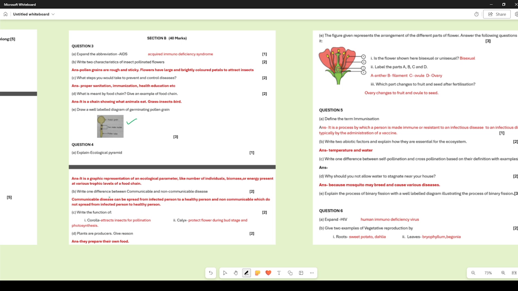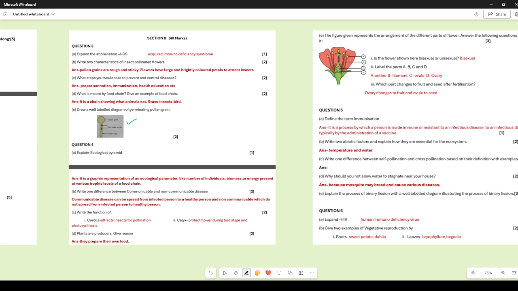Right, one difference between communicable and non-communicable diseases. Communicable diseases, as the name itself suggests, can spread from an infected person to a healthy person, but non-communicable diseases do not spread from an infected person to a healthy person. So non-communicable diseases do not have pathogens, whereas communicable diseases are spread because of the pathogens.